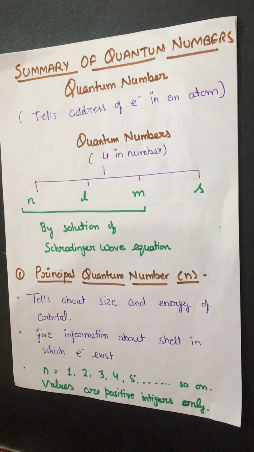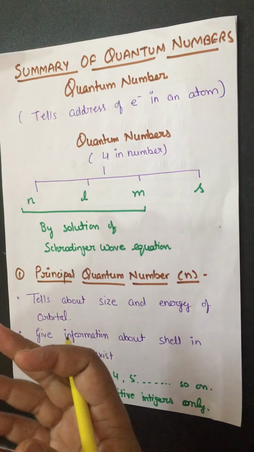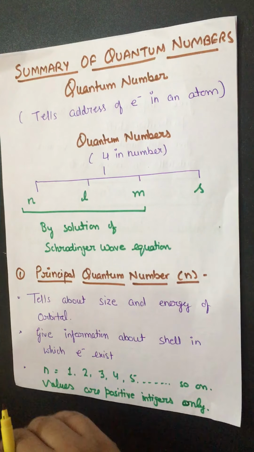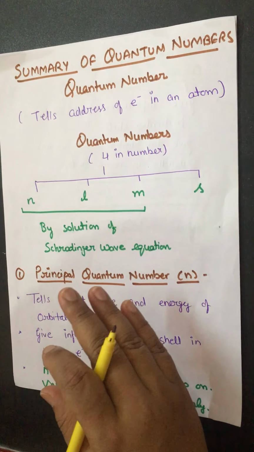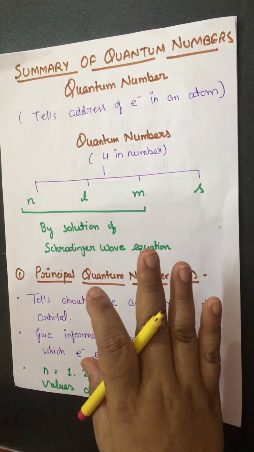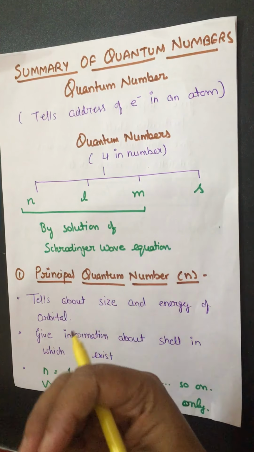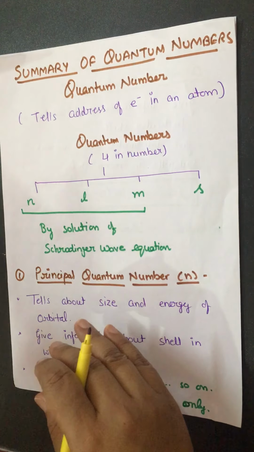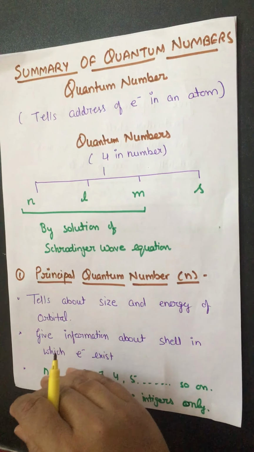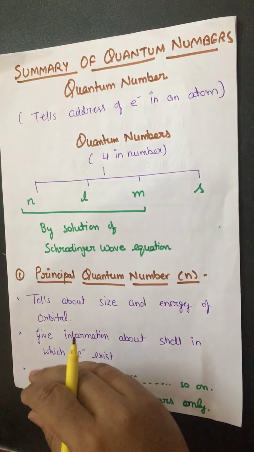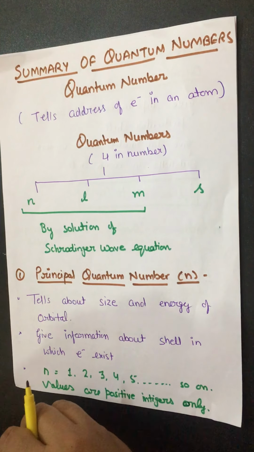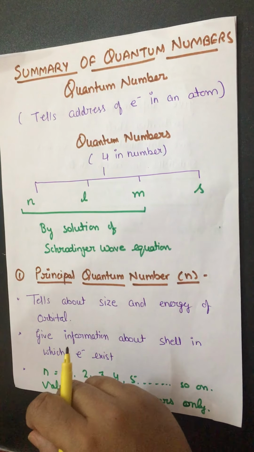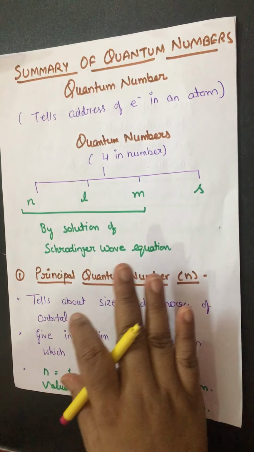You can say that according to Bohr's model there are circular orbits around the nucleus which have fixed energy. But the quantum mechanical model said that no, there are no fixed-energy 2D orbits around the nucleus. It is the probability of finding an electron. There is no fixed position around the nucleus for a particular electron. The quantum mechanical model said that there is only a probability of finding an electron in 3D space, and this is known as an orbital. It means we came to know about orbitals also in this section.